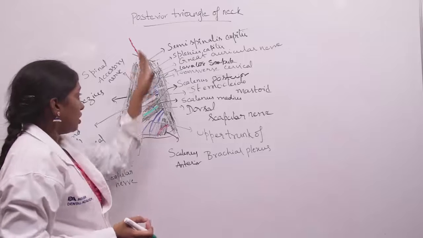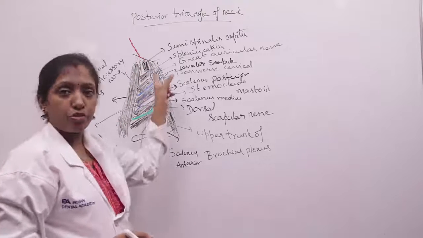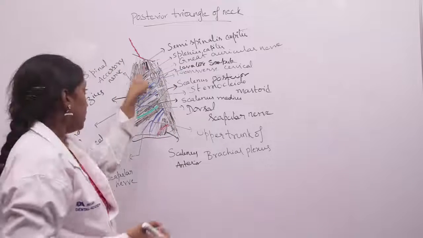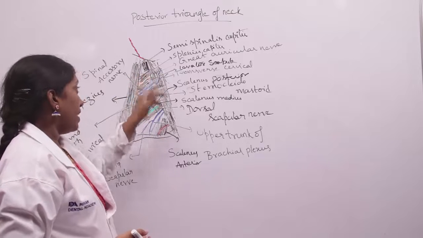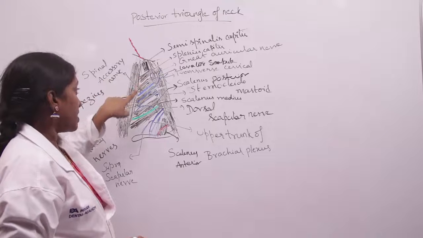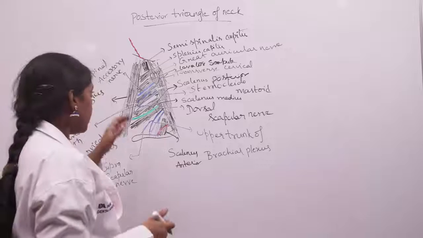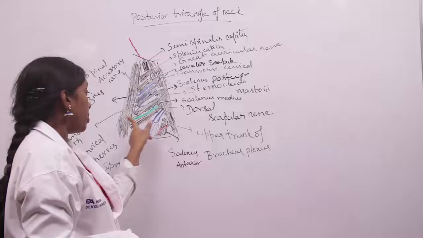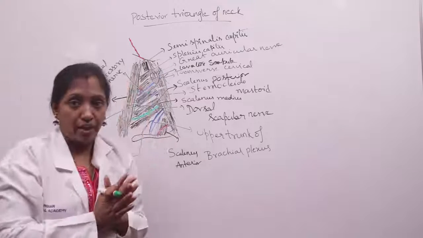Coming to the boundaries of the occipital triangle: anteriorly by the posterior border of sternocleidomastoid, and posteriorly by the anterior border of the trapezius muscle. The floor is formed by semispinalis capitis, splenius capitis, levator scapulae, scalenus posterior, and scalenus medius muscle. And the base is formed by the inferior belly of omohyoid. So these are the boundaries of the occipital triangle.